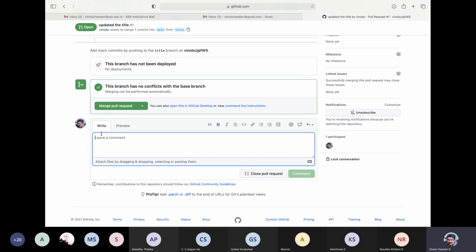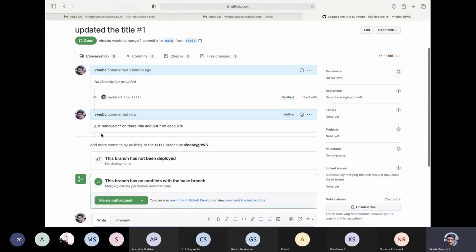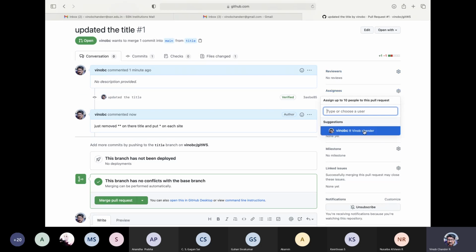So it is kind of like people asking for a particular request and you actually approving it. You can assign people. You have lots of things over here on the right hand side. There are reviewers, but there are no reviewers here. After you add a collaborator, you can add a reviewer who can just review these things, and you act based upon the reviewers' comments. You can have assignees. Here we have only one assignee, which is myself. After adding collaborators, this list will show all the collaborators that you have added.